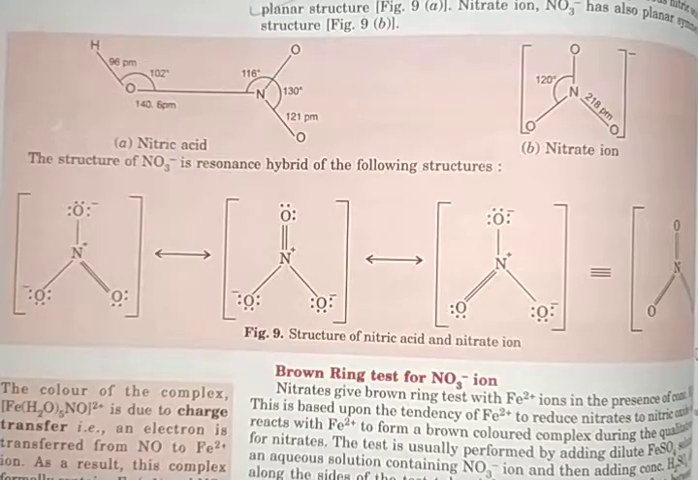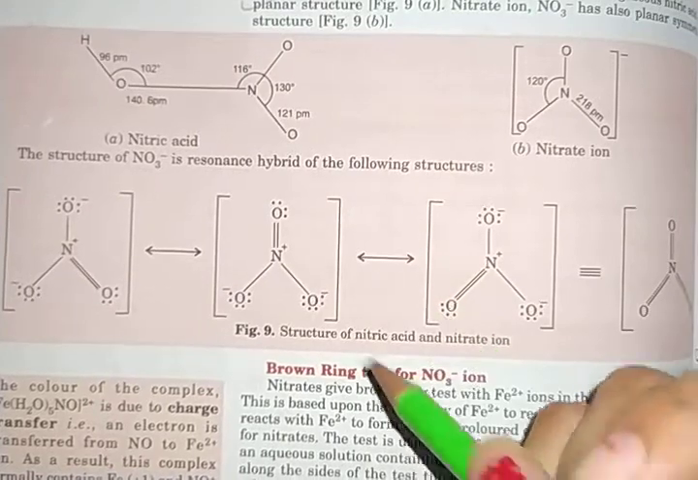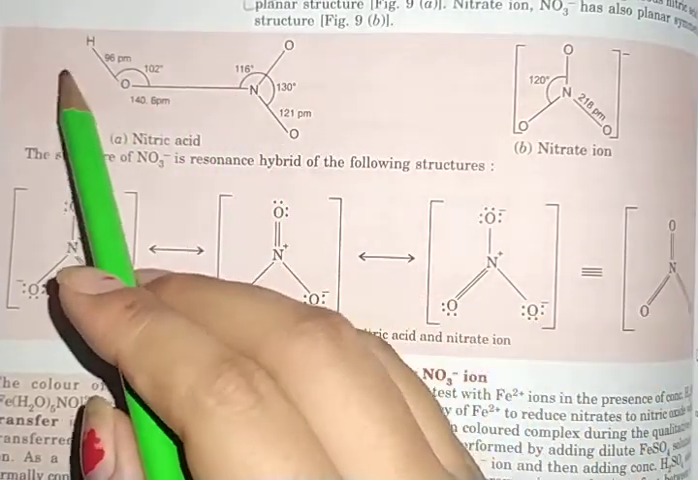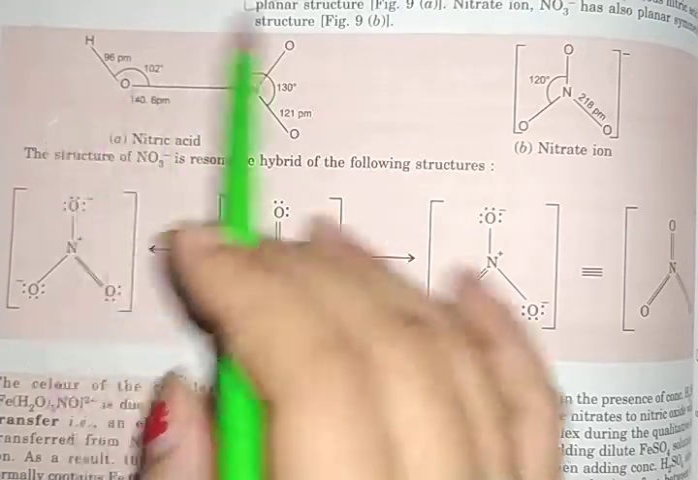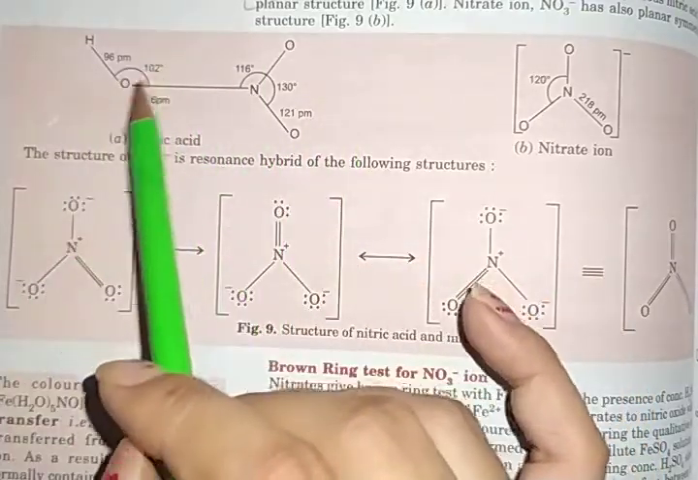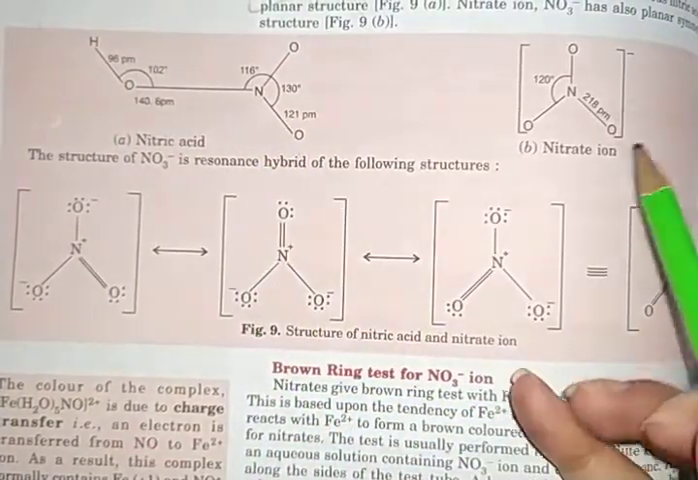Next, if we talk about the structure of nitric acid, we can see that the structure is planar. Nitric acid has a planar structure. Here we have nitric acid, that is HONO2, and the nitrate ion.